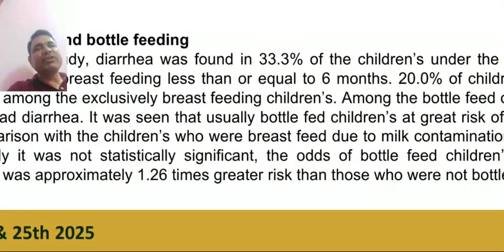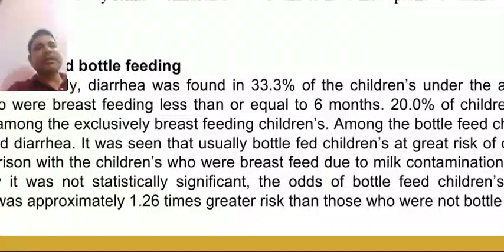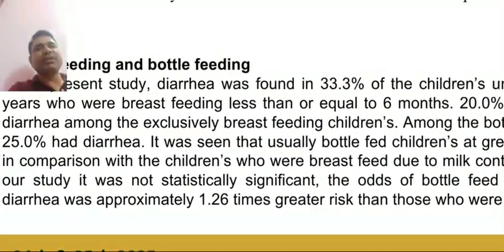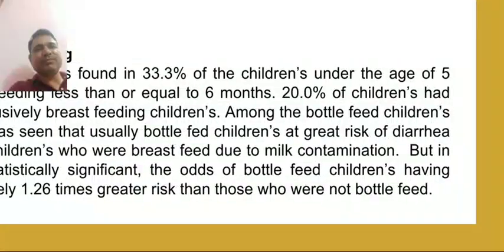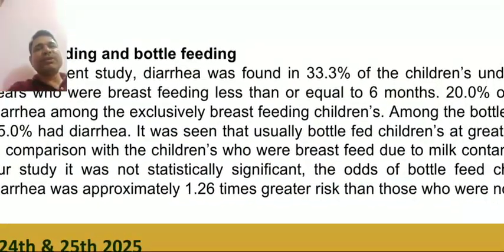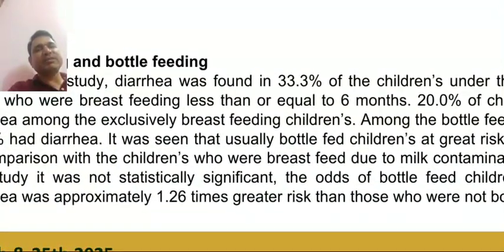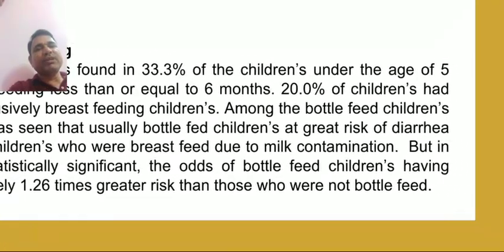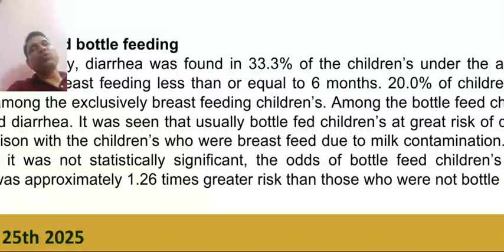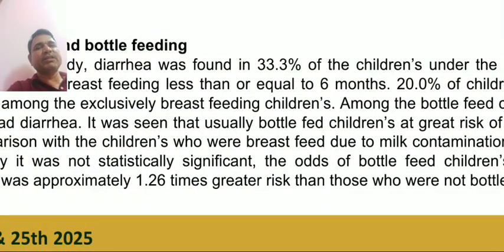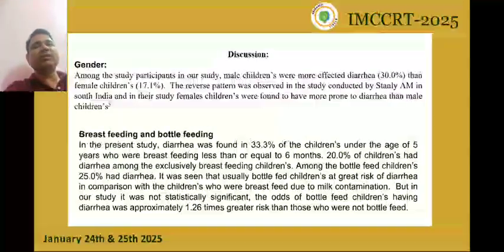It was seen that usually bottle-fed children are at a greater risk of diarrhea in comparison with breastfed children due to milk contamination. But in our study, it was not statistically significant. The odds of bottle-fed children having diarrhea was approximately 1.26 times greater than those who were not bottle-fed.